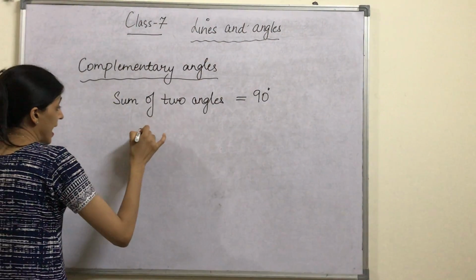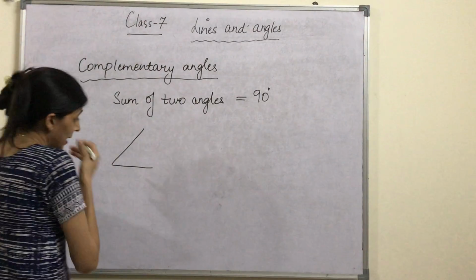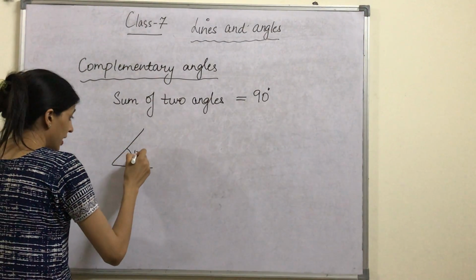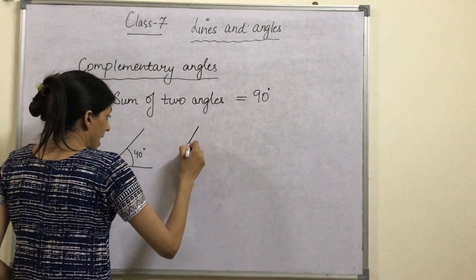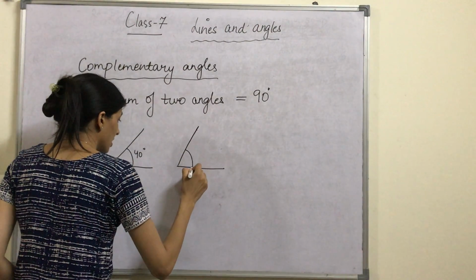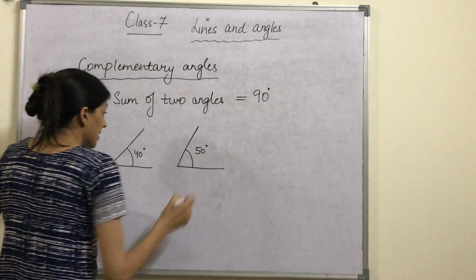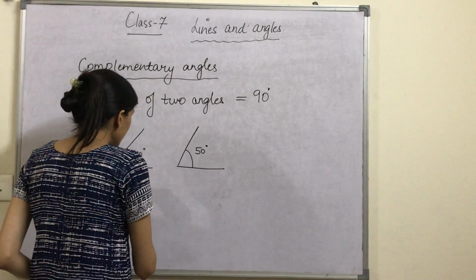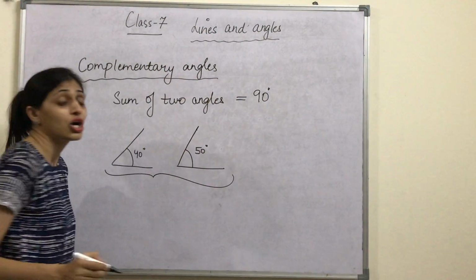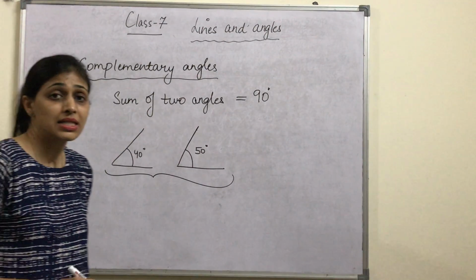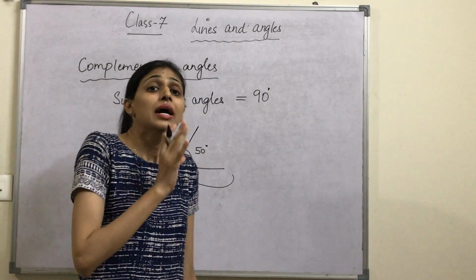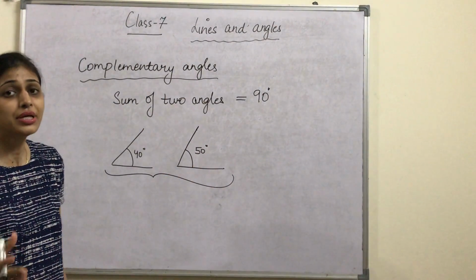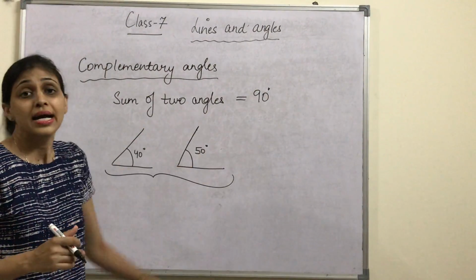Suppose the angles are given to you. This angle is 40 degree and this angle is 50 degree. Then 50 plus 40 is 90 degree. This means both these angles are complementary angles. That is, the sum of the two angles given to you is always equal to 90 degree.